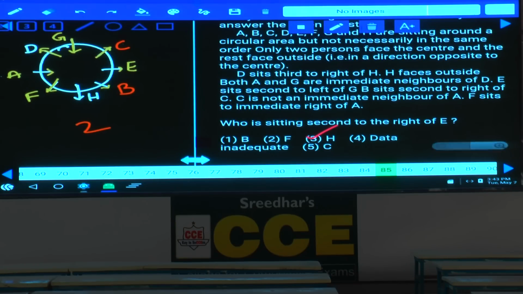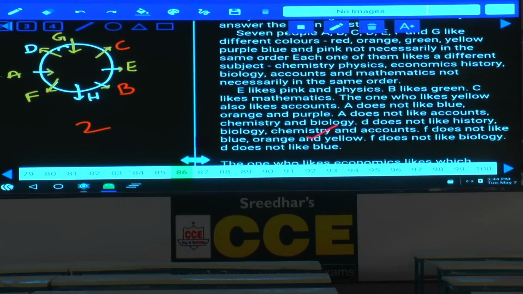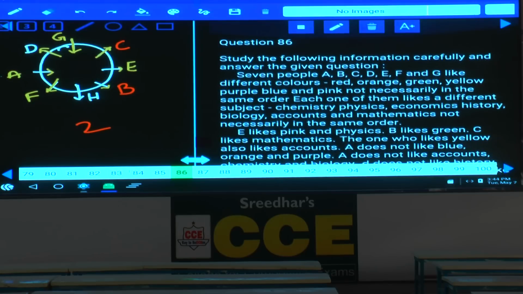Clear now? Now this is about question numbers 81 to 85. Then question numbers 86 to 90, and it again comes under puzzle.